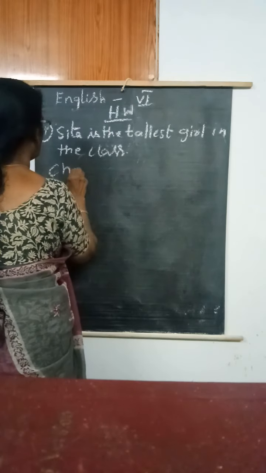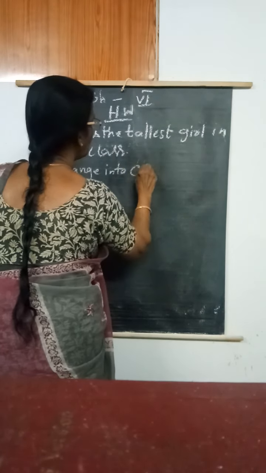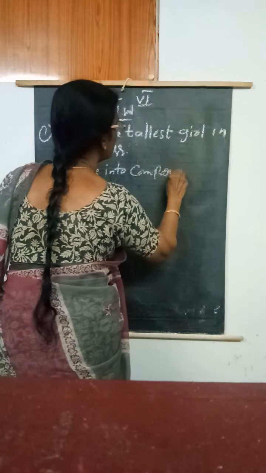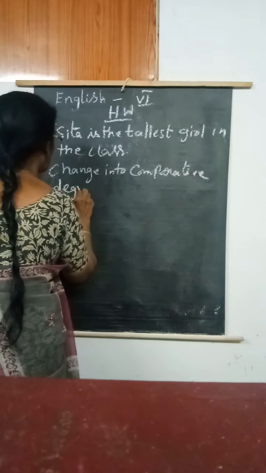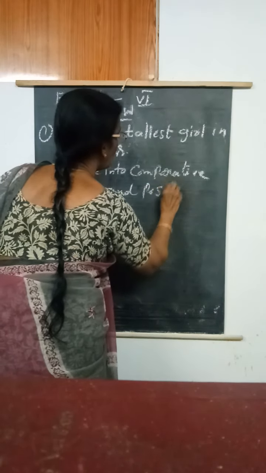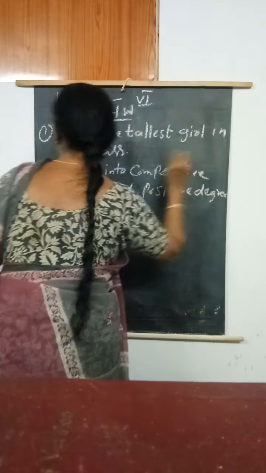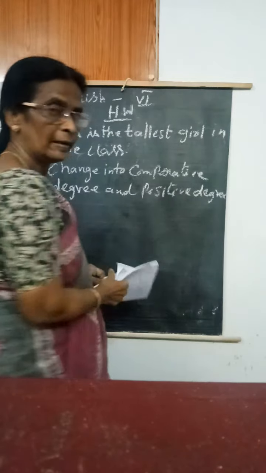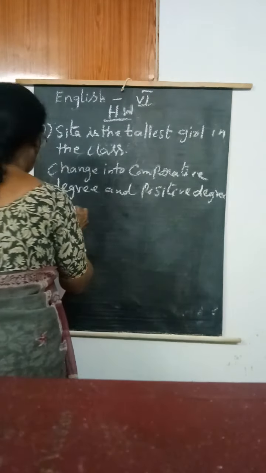Change into comparative degree and positive degree. What I told, the clues you have to remember and do. Then some more positive degrees I will give. You write the comparative degree and superlative degree.